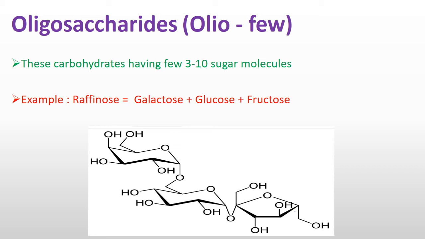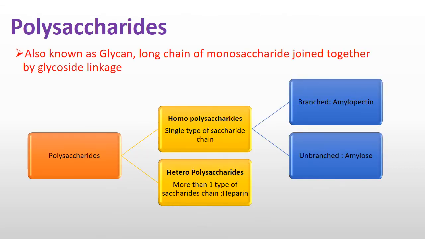Now we will see the polysaccharides. A polysaccharide is a long chain of monomers. A long chain of monosaccharides are joined together by glycosidic linkages. Polysaccharides are again divided into two types, homopolysaccharides and heteropolysaccharides.